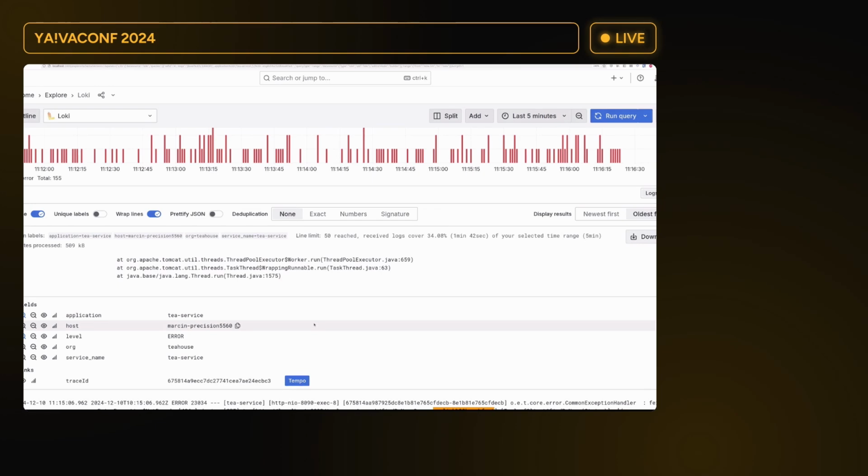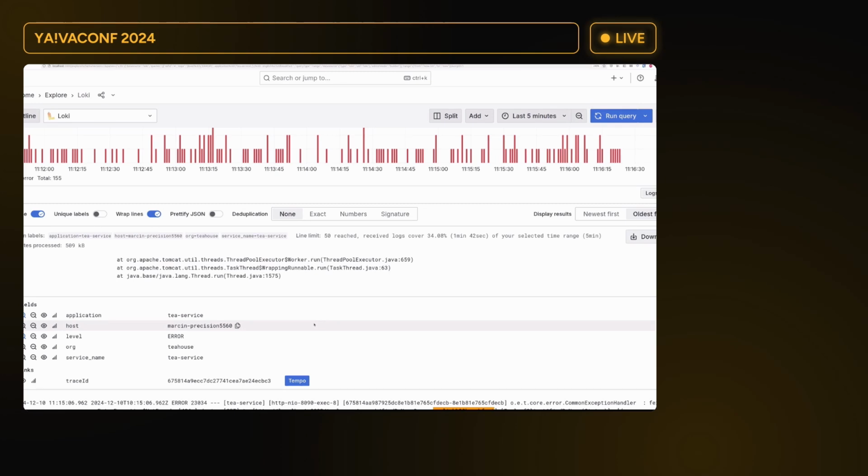What you can see here with trace ID and some number means that now we can search for a trace view, meaning a visual representation of latency and errors within our system.